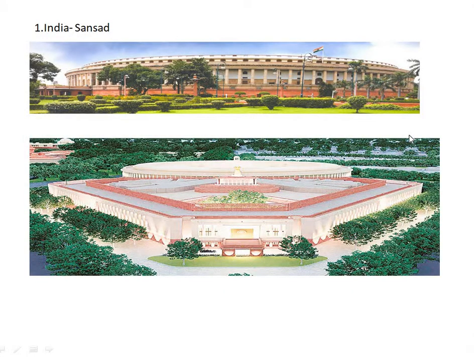Let's begin here. We all know our country is India and the capital of India is New Delhi. The continent is Asia and the parliament is known as Sansad. Here there are two pictures. The top one shows the building of parliament, the old building of parliament, and the one below shows the new building of parliament, which is under construction.